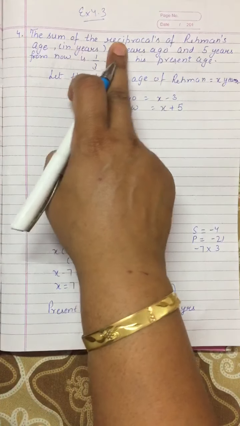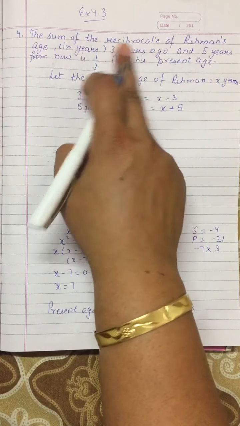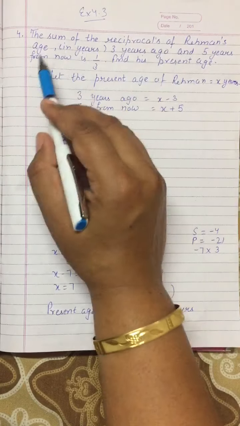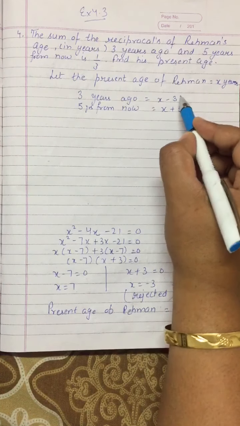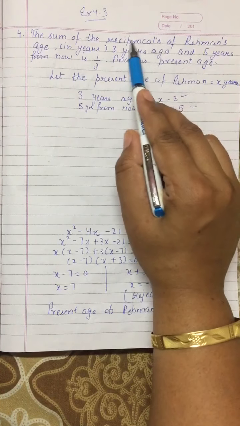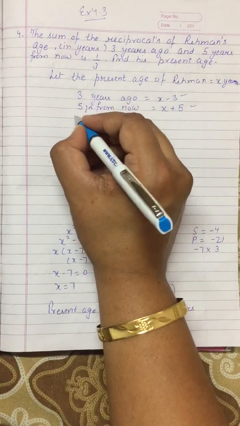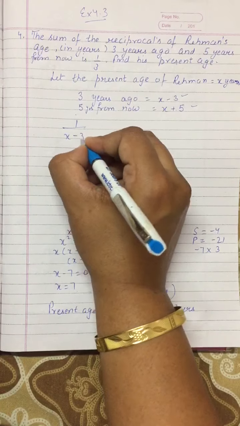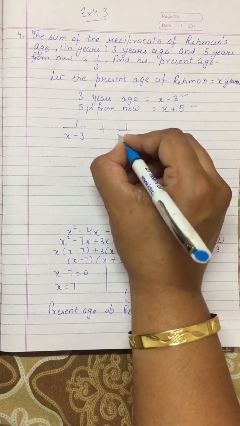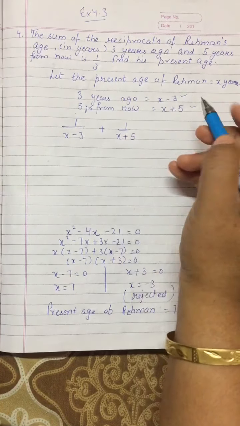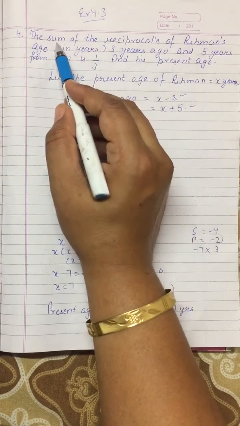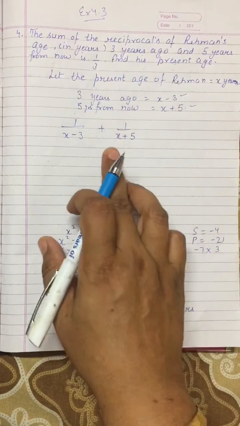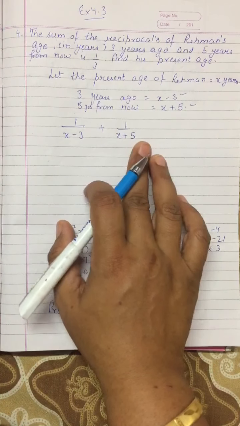The sum of the reciprocals of Rahman's age. What type of ages? 3 years ago and 5 years from now. We will take these two parts, means this age and this age. We will take the reciprocal of these two ages, means 1 over x minus 3 and 1 over x plus 5. Then we will do the sum of the reciprocals.